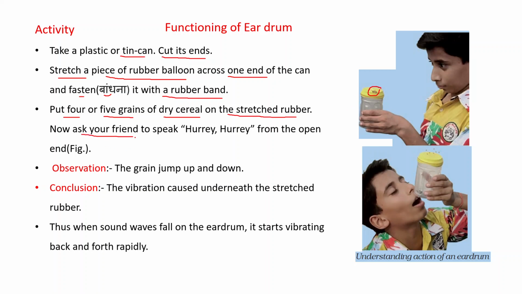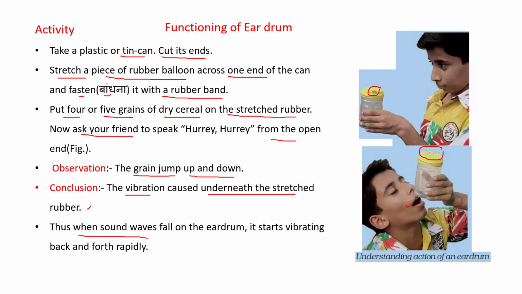Now ask your friend to speak "hooray, hooray" from the open end. See this figure. What will you observe? The grains jump up and down. See this. Then we can conclude that vibrations are caused underneath the stretched rubber, and these vibrations make the grains jump up and down.